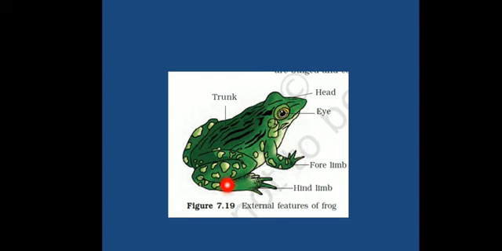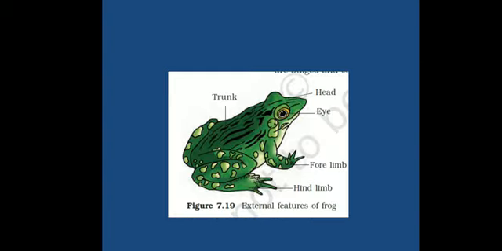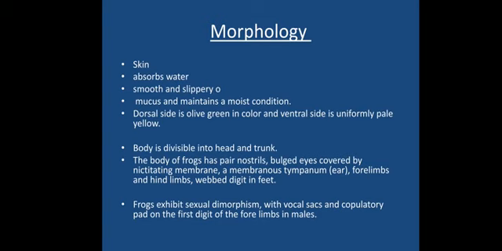This is the hind limb, this is the forelimb, this is the eye which has the nictitating membrane, this is the hand, and this is the trunk. It is a glandular structure. Now this frog also has web structures. We will see that later on. Next is the anatomy. I think it is not there.